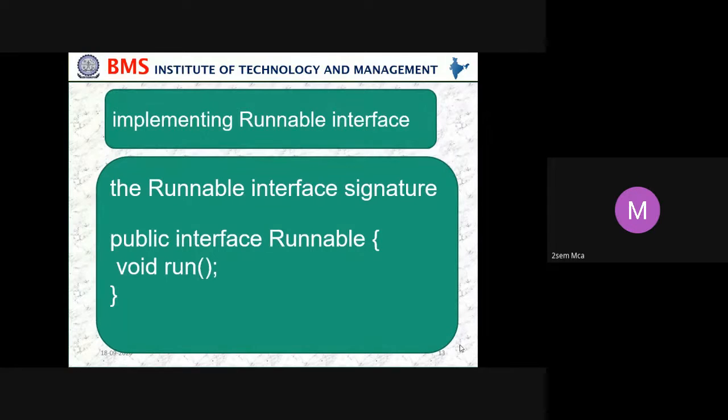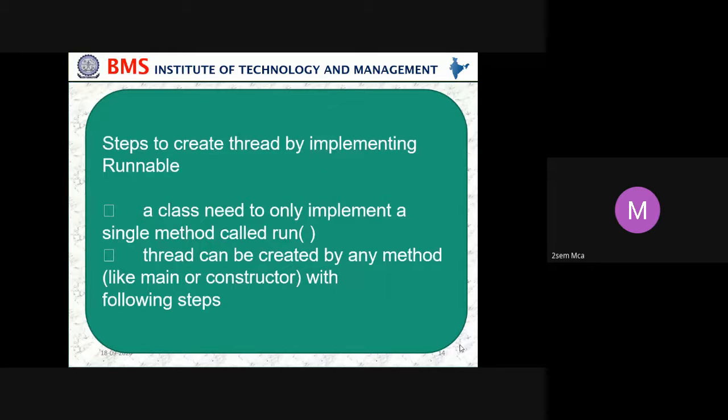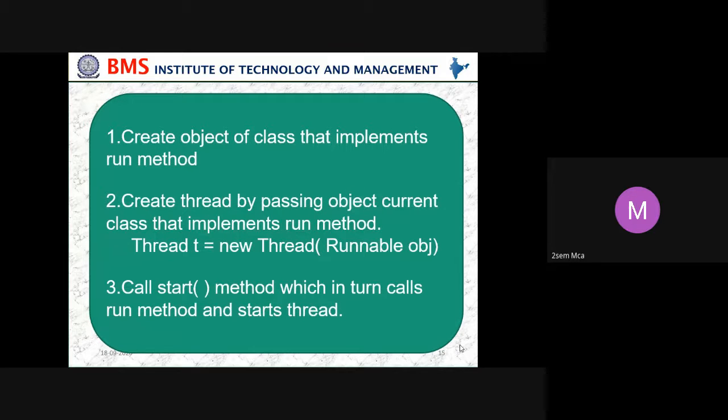Implementing the Runnable interface: the signature is public interface Runnable, where we have a method called run. Steps to create a thread by implementing Runnable: a class need only implement a single method called run. A thread can be created from any method like main or a constructor with the following steps. Create an object of a class that implements the run method. Create a thread by passing the object of the class that implements run: Thread t = new Thread(runnable object). Call the start method, which in turn calls the run method and starts the thread.